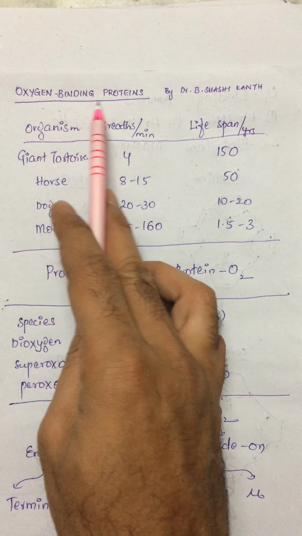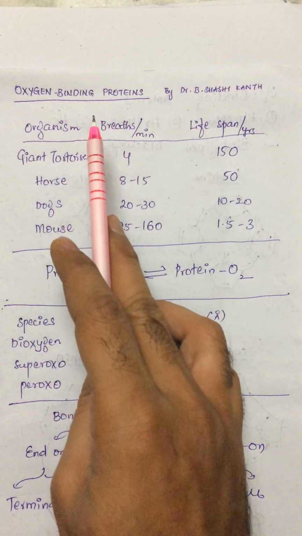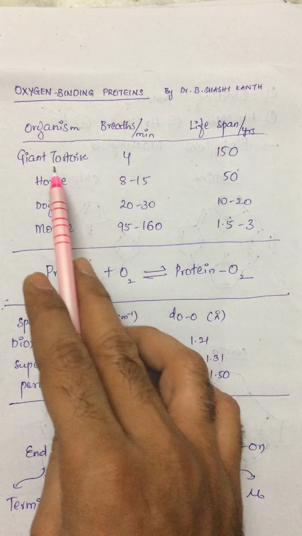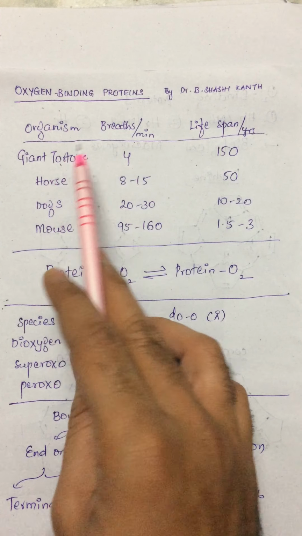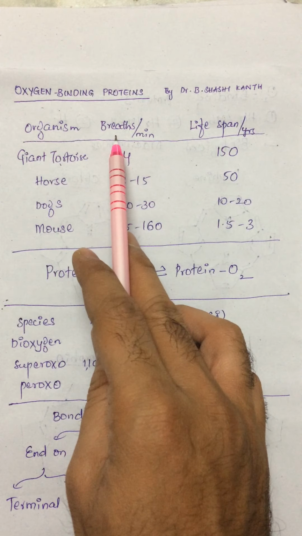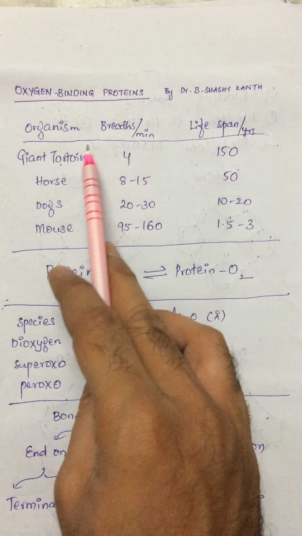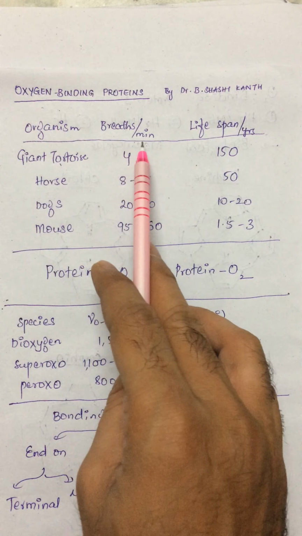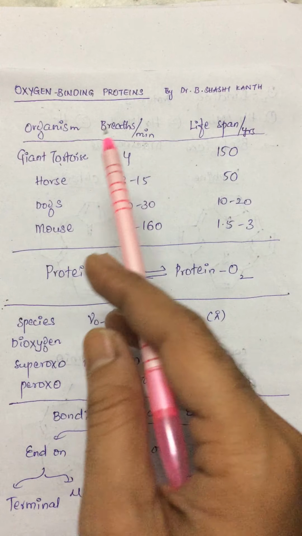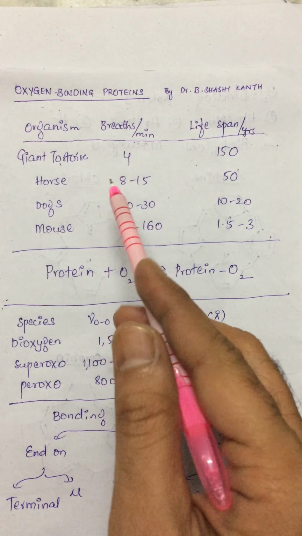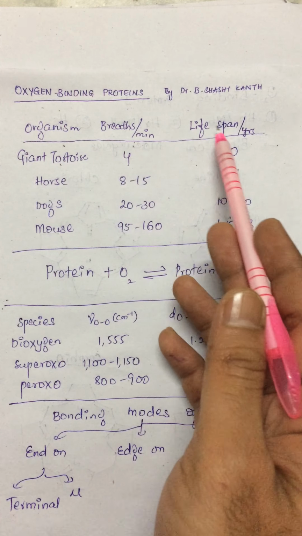Before getting into the details of these oxygen binding proteins, let's give some introduction about oxygen and its interaction. As a generalization, we are trying to compare the lifespan of a particular organism to the number of breaths that the organism takes per minute. We all know that oxygen is a source of survival for the animal kingdom, including human beings. So we are trying to draw an analogy between respiration and lifespan.